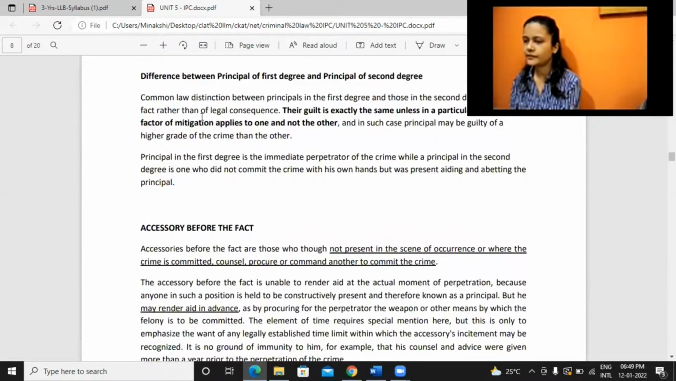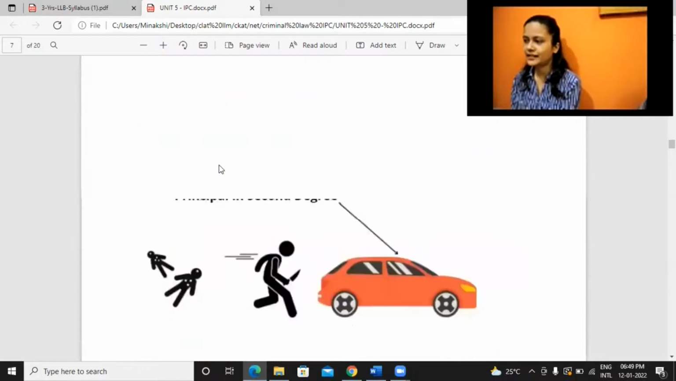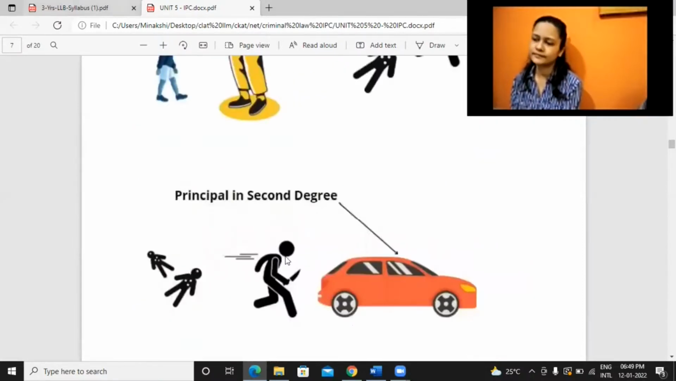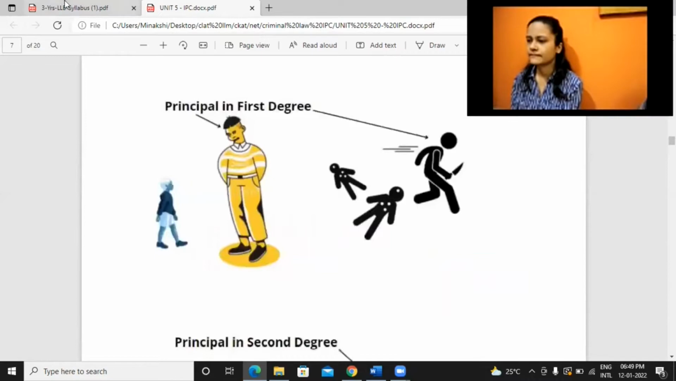This is accessory before and after fact. Is this part clear? Yes, ma'am. This is before and after.